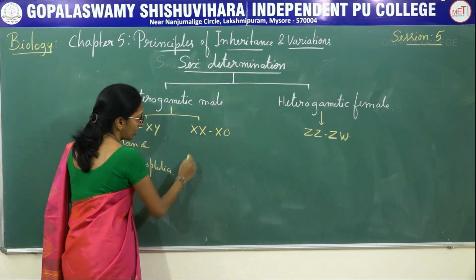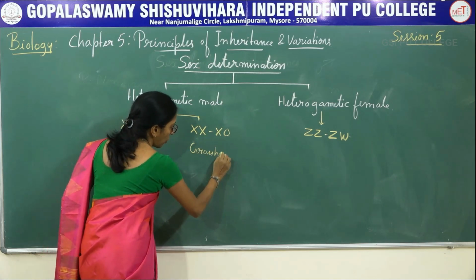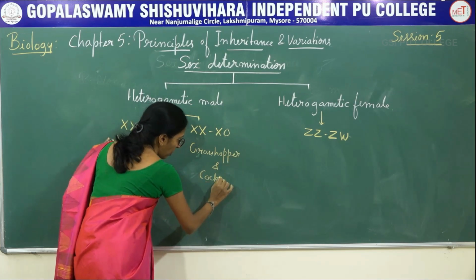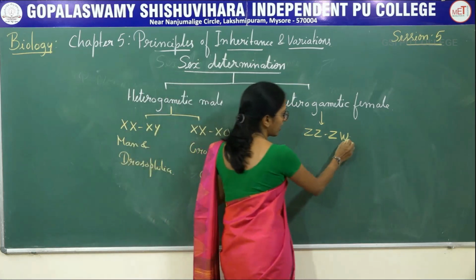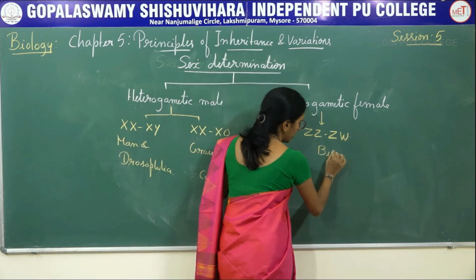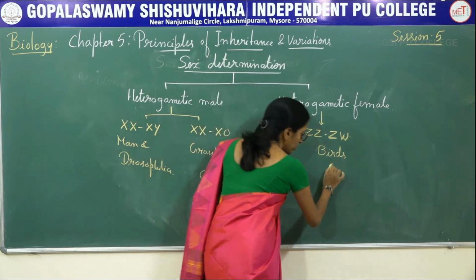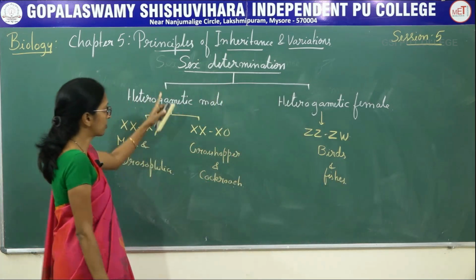XX and X0 type, example is grasshopper and cockroach. ZZ and ZW type, best example is birds, butterfly, fishes, etc. So this is very important.